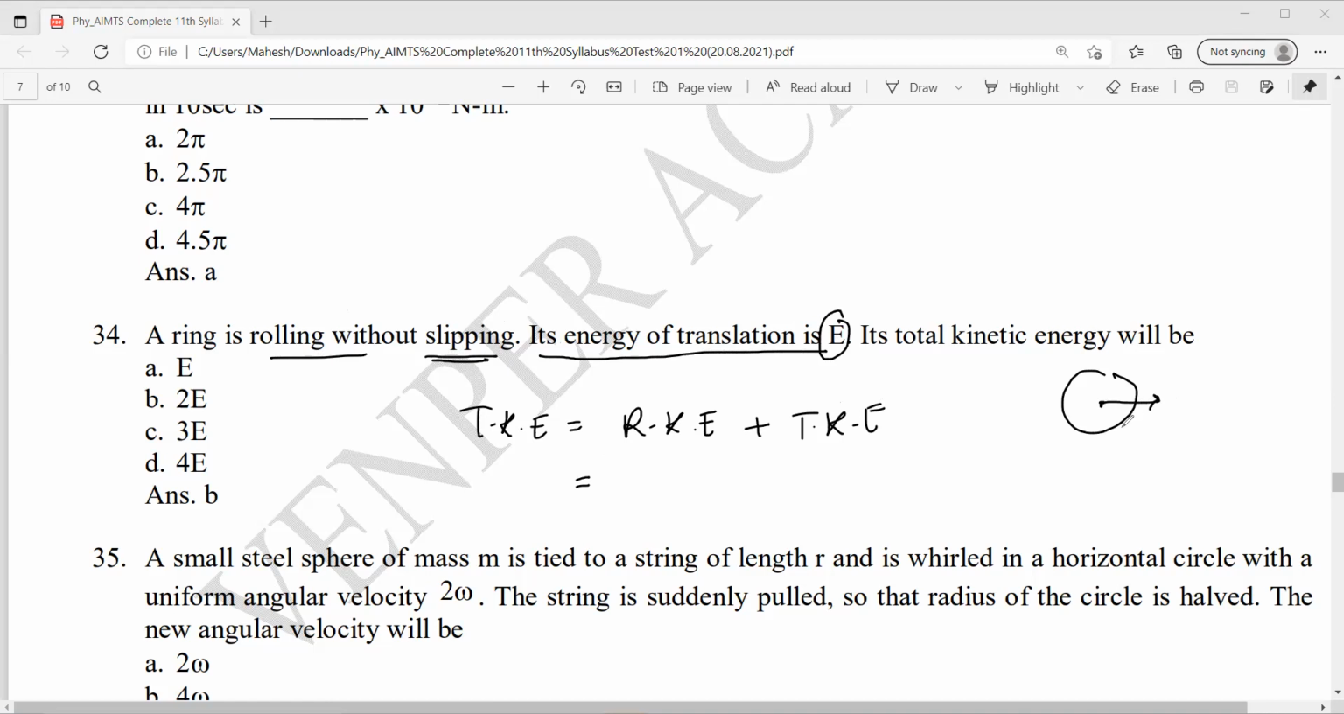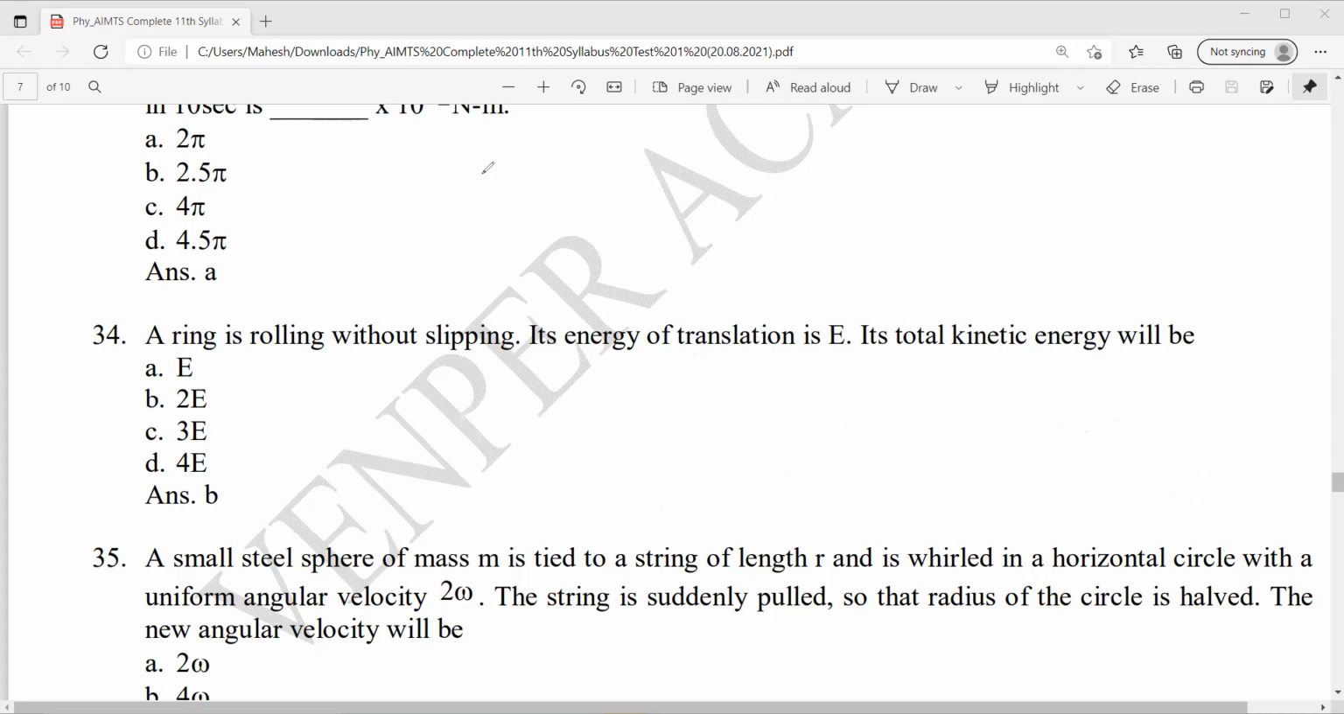See, without slipping means what here? V is equal to R omega. So translational kinetic energy is E. Rotational kinetic energy will also be equal to E, na? This is total. Total kinetic energy is equal to rotational kinetic energy plus translational, and translational is given as E. Now it is pure rolling, V is equal to R omega. In pure rolling, rotational will also be equal to the same. So E plus E, answer will be 2E. Question 34.